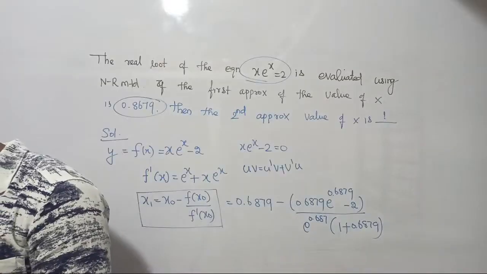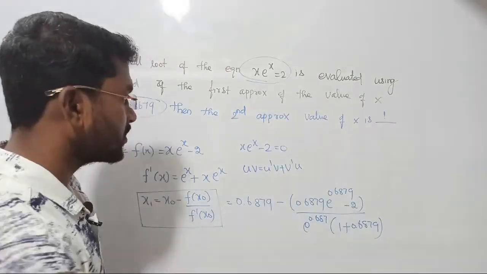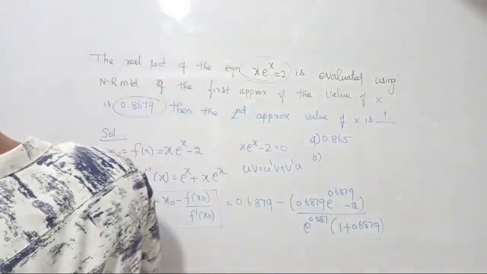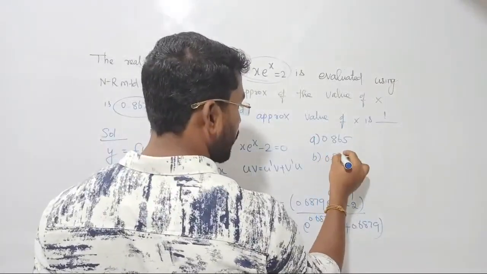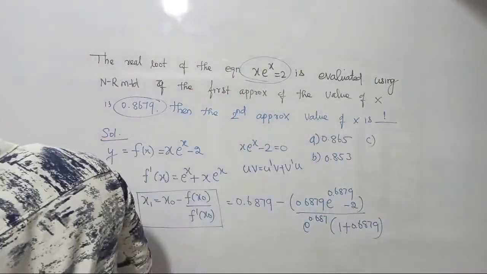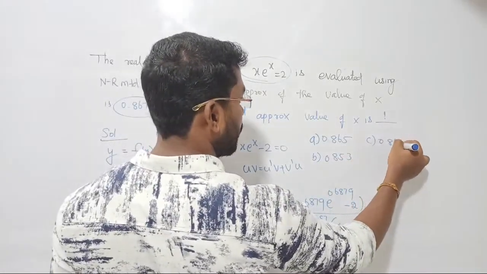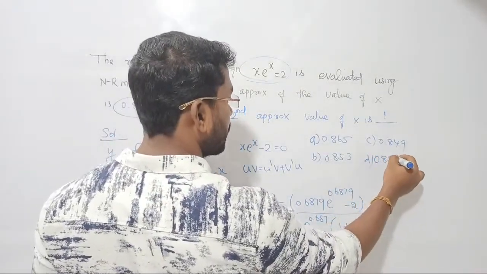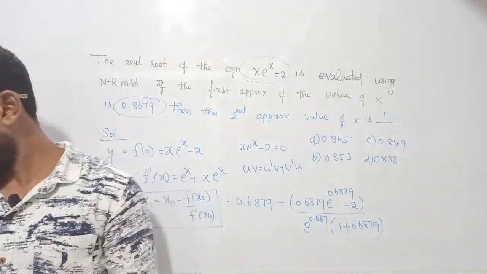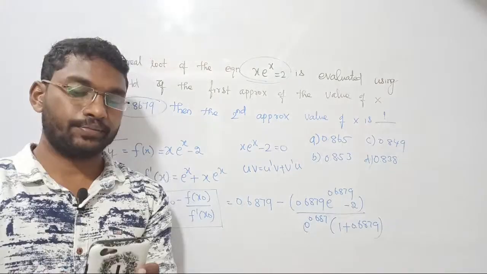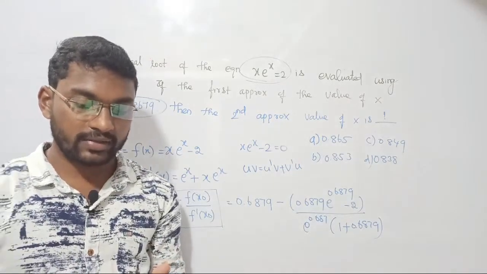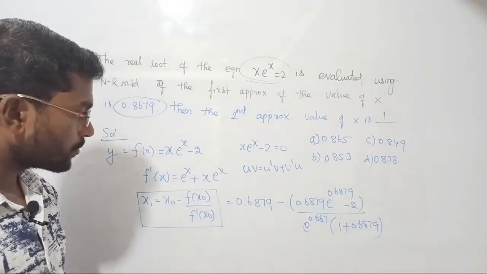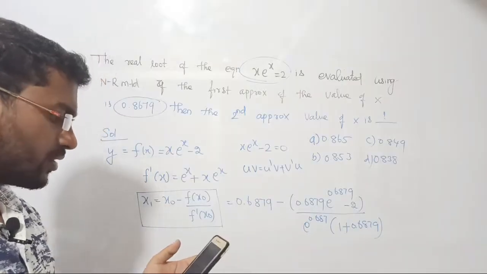Options were given. One second. Yes, guys, options were given. Option A 0.865. Option B they said 0.853. Enter 0.853 correctly, if you put it lightly or make a mistake it will go wrong. Option C 0.849. Option D they said 0.838. Can anyone find the answer? NR method. Yes, please post the answer for this one. Is everyone having a calculator? Just do it by yourself.